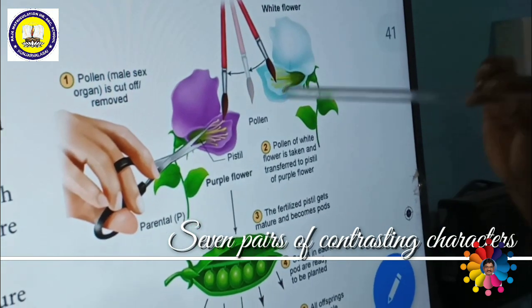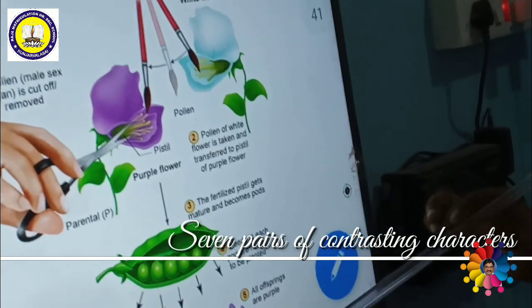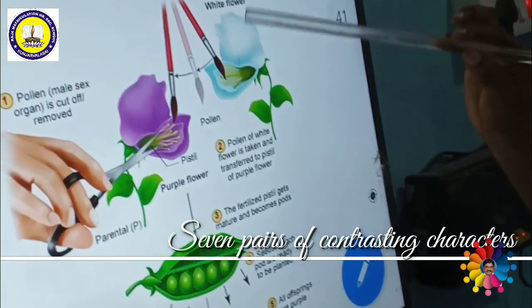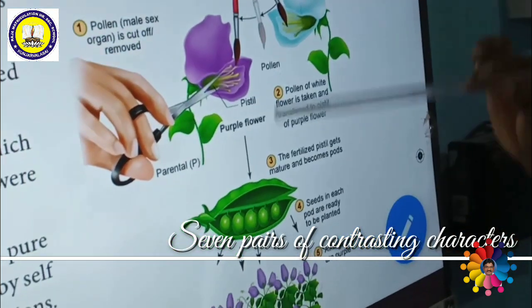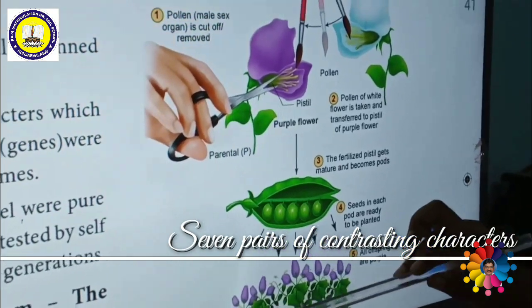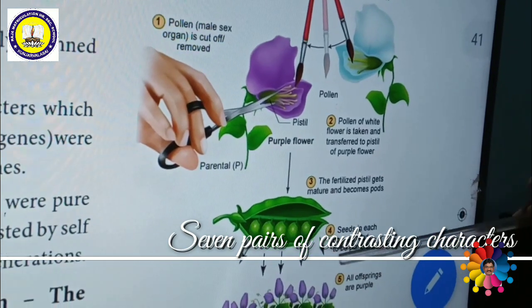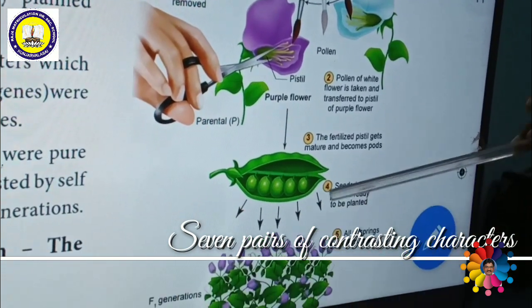What is dominance? What is recessive? We shall discuss in detail. See here, when we cross pure male and female parents and obtain the F1 generation, F1 means the first filial generation. So what characteristic feature do we obtain in the first filial generation?